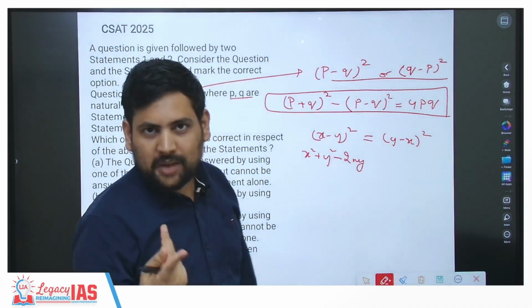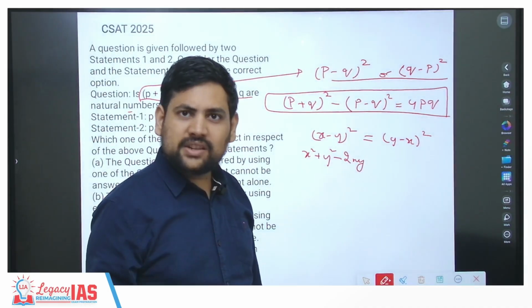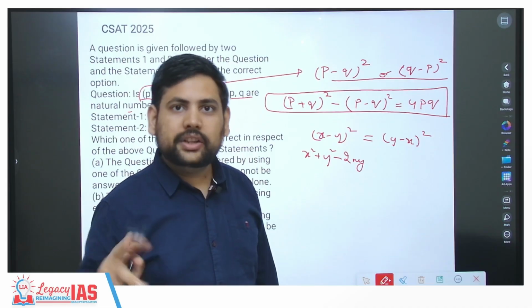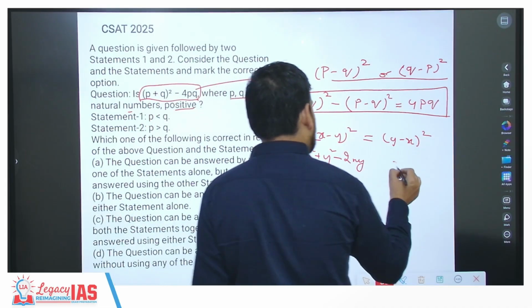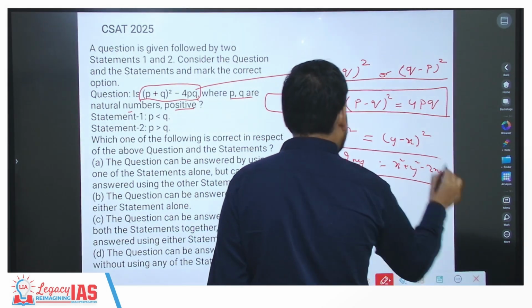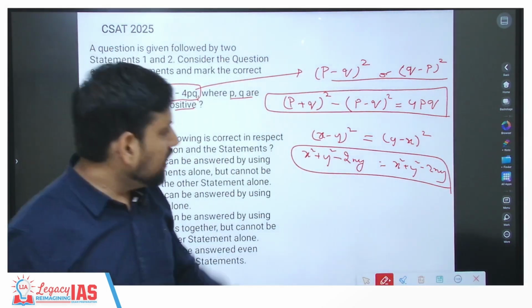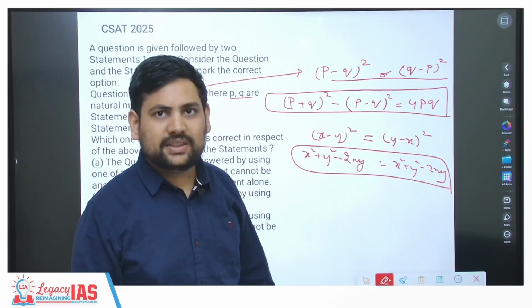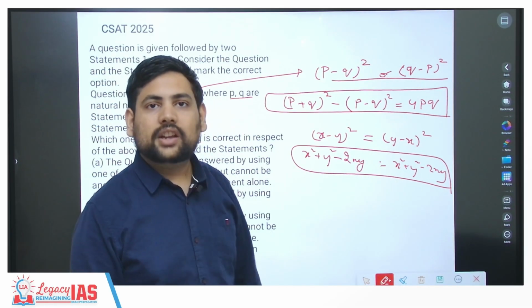Now x and y I multiply, xy and yx is the same, just like 2 into 3 or 3 into 2 is the same thing. Here also I will get x square plus y square minus 2xy. So these are exactly the same. So always remember there are two possibilities. It may be (x minus y) whole square or (y minus x) whole square. That is what they are trying to check here.